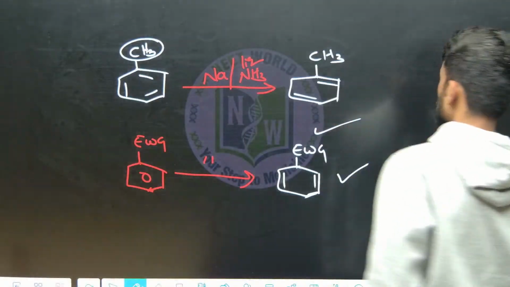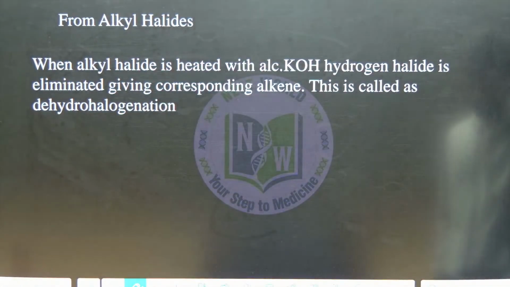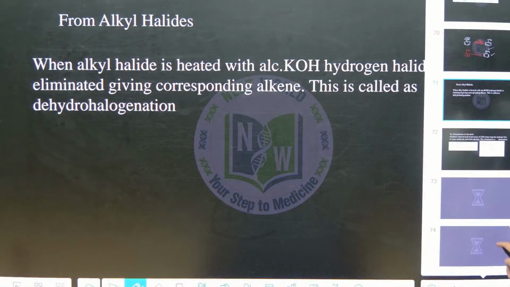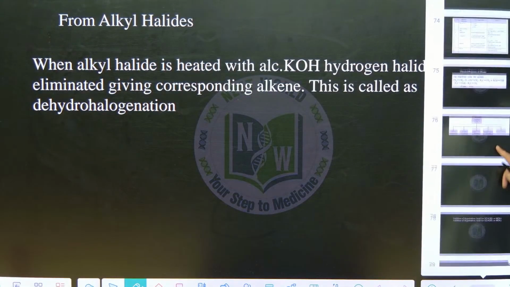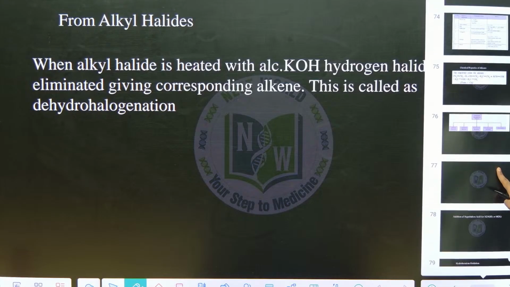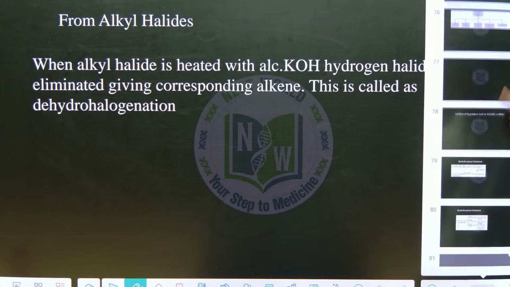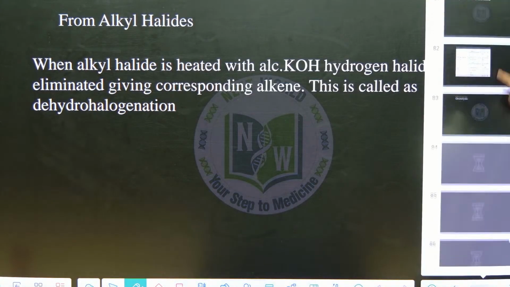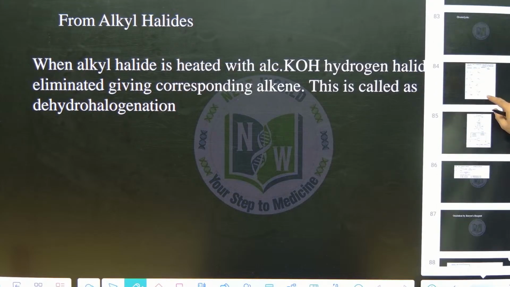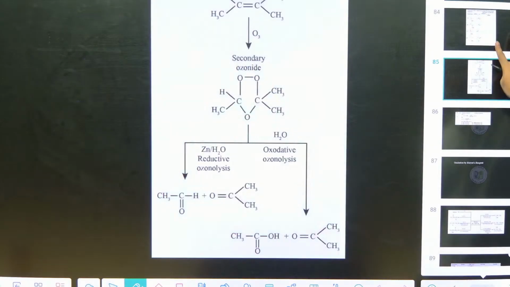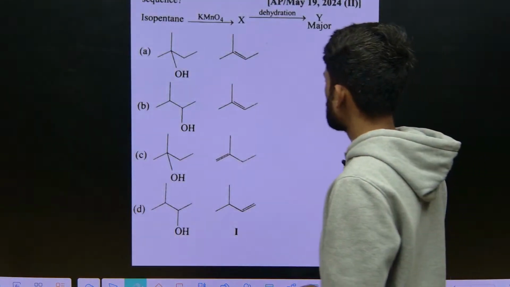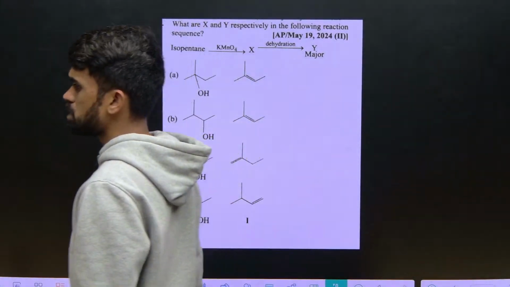Next, from alkyl halides, we'll do the elimination reactions. Before going to that, just answer one question I wanted to ask you. Look at this EAPCET question, tell me what happens.